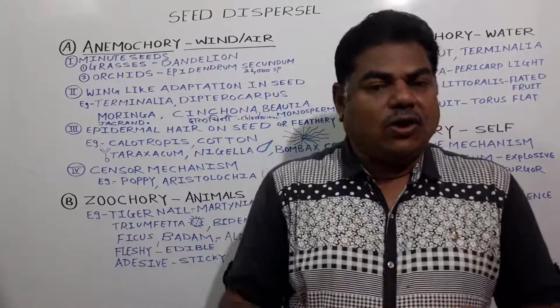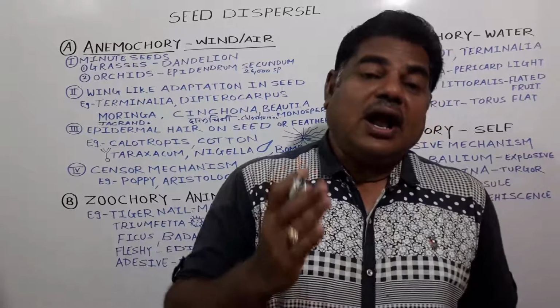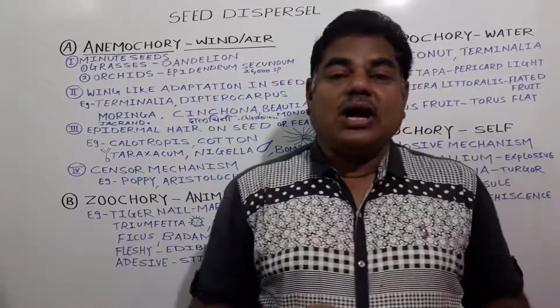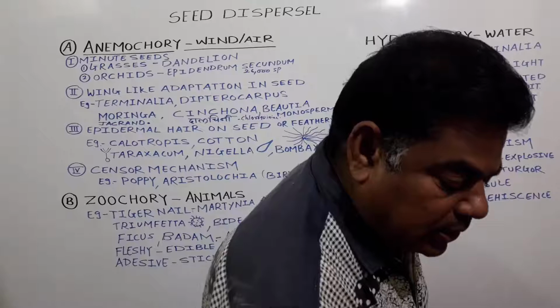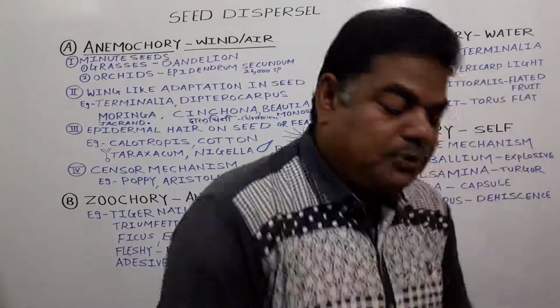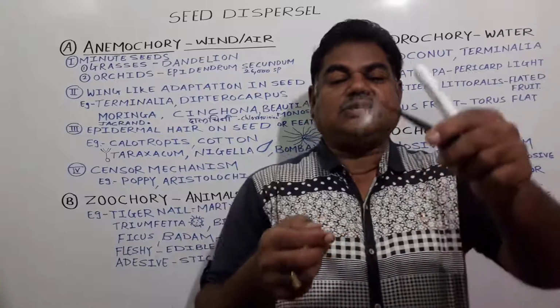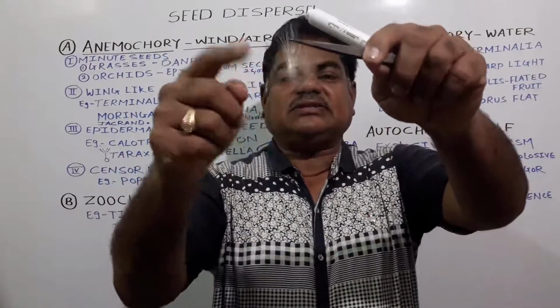There are some records which found that seeds disperse nearly 1200 kilometers from one place to another. Now see here, in case of the plant Calotropis procera, these hair-like structures are formed.